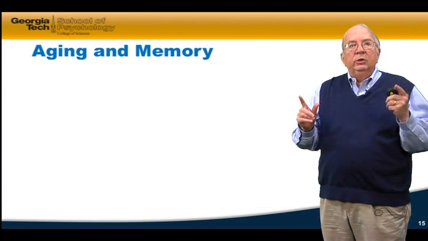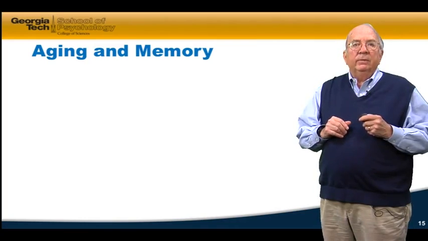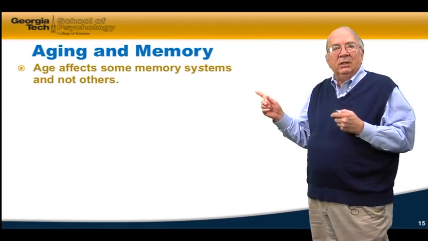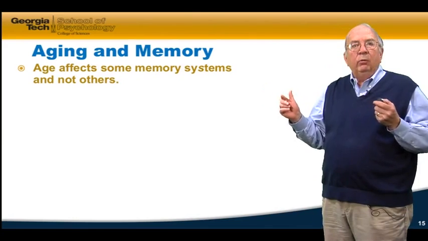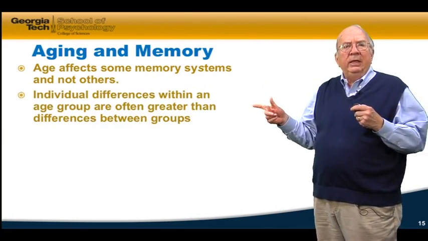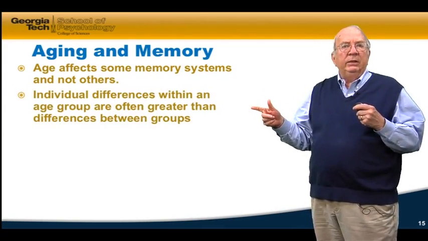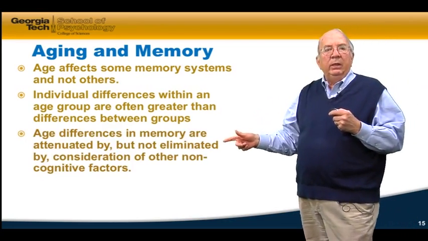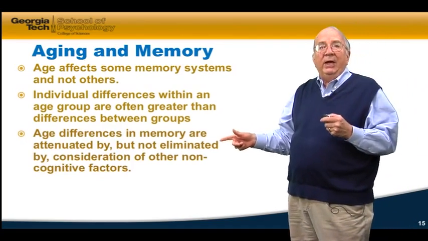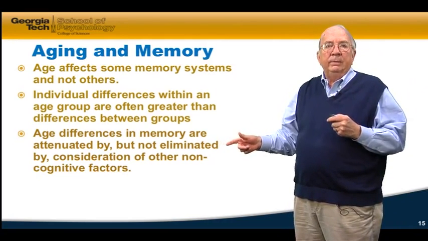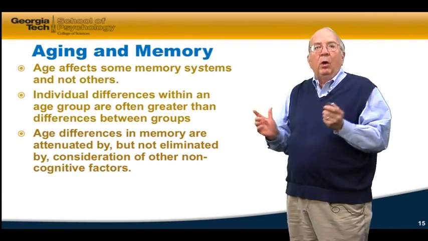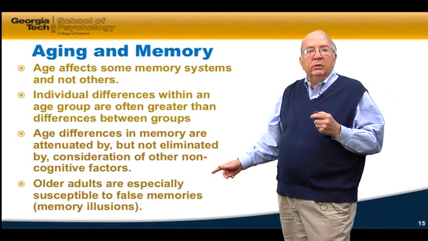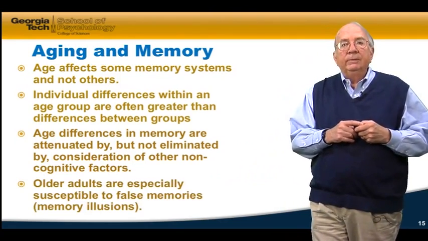So let's go over now the conclusions that we reached from looking at the aging and memory literature after my 30 years of research and the research of many others. First, age affects only some memory systems: episodic memory and working memory. Second, individual differences increase with age. They don't decrease. We become more different, not more alike. Age differences in memory can be reduced by other non-cognitive factors, but not eliminated by them. In fact, most non-cognitive factors have a small effect on the age-memory relationship. And finally, older adults are especially susceptible to false memory or memory illusions.